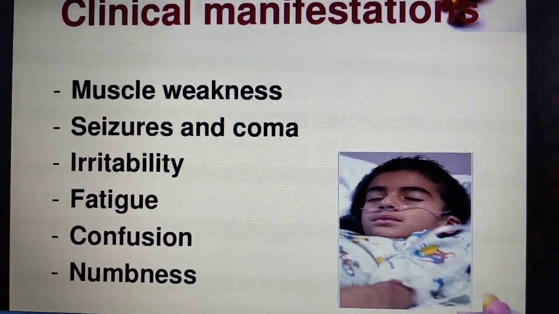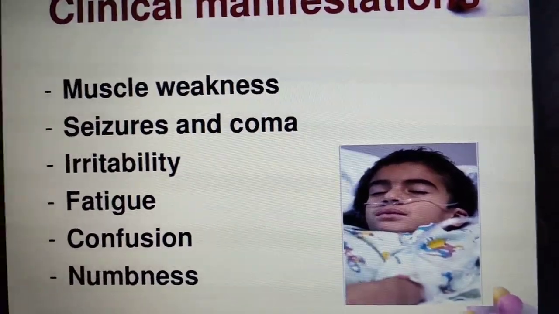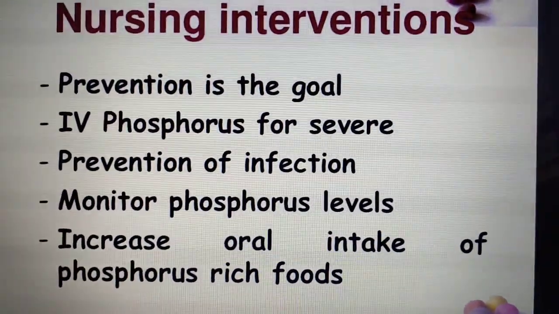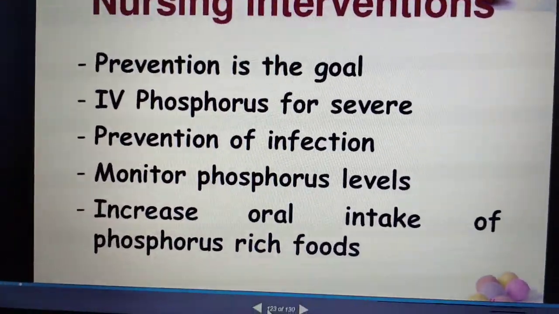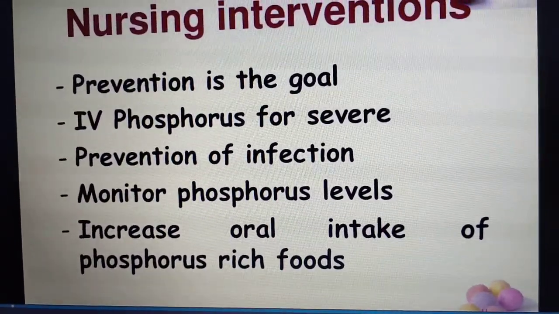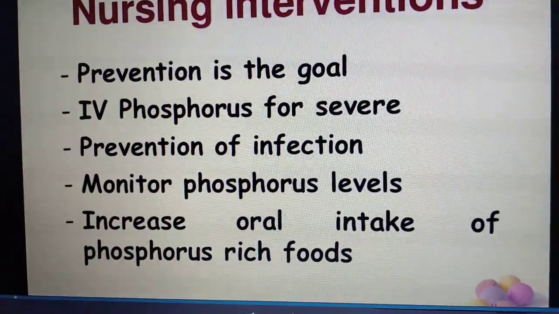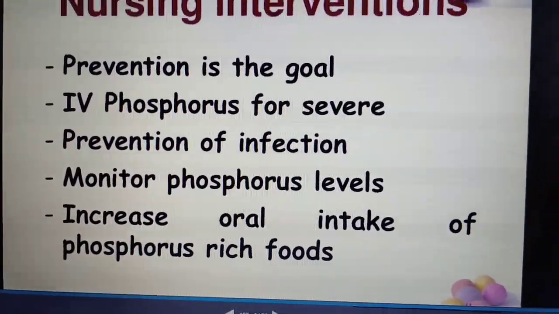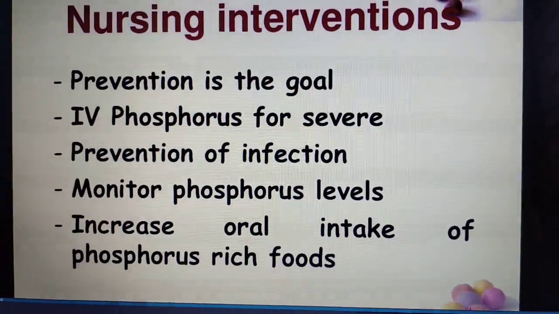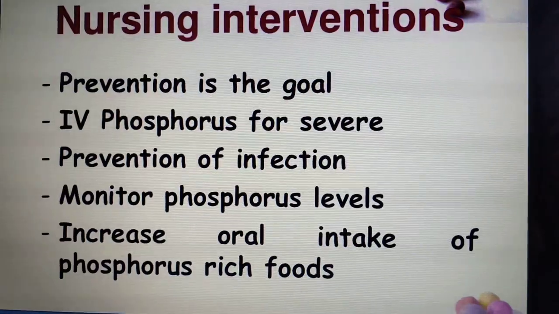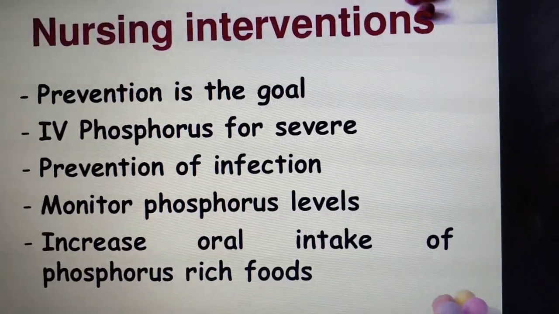What are the clinical manifestations? Muscle weakness, seizures or coma, irritability, fatigue, confusion, numbness. And what are the nursing interventions? Prevention is the goal. Prevention is better than treatment. So IV phosphorus for severe cases and prevention of infection. Monitoring the phosphorus level is very important, and increase the oral intake of phosphorus rich food.